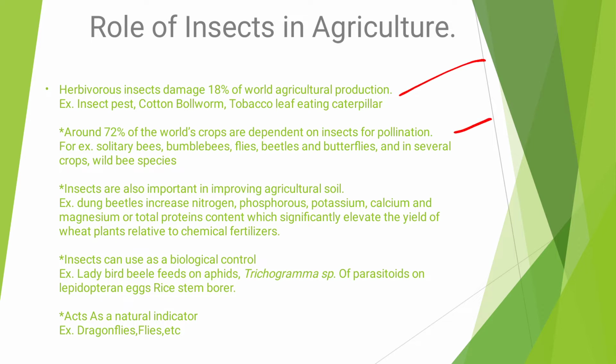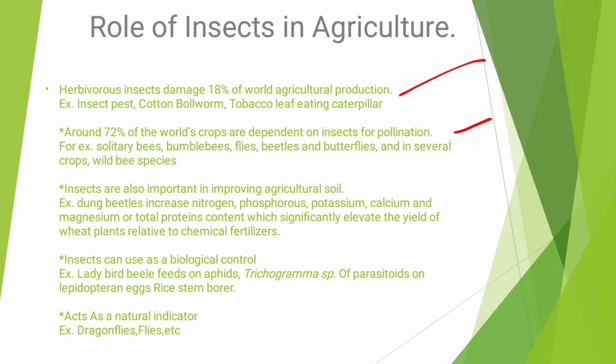In the next point, around 72% of the world's crops depend on insects for pollination. For example, solitary bees, bumblebees, flies, beetles and butterflies, and in several crops, wild bee species.